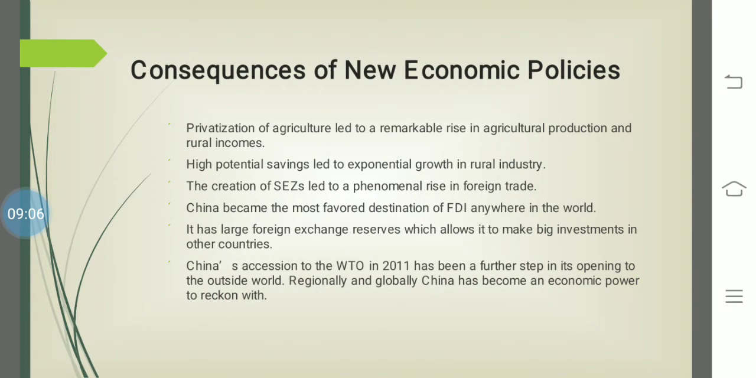All right. And also remember that the privatization of agriculture led to a remarkable rise. Okay, this was the result. What happened after these reforms? Also, you have to remember that SEZ was set up. Now, what is this SEZ? Special Economic Zones. This is an area where the business and the trade laws are different from the rest of the country. So these are special zones within the country, and here you will find certain relaxation where the import and